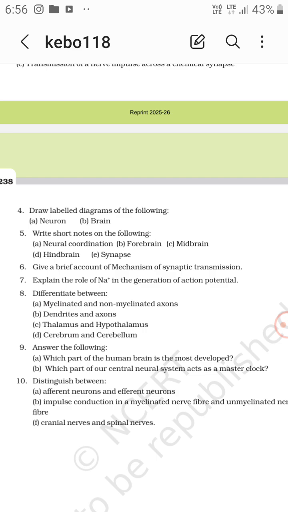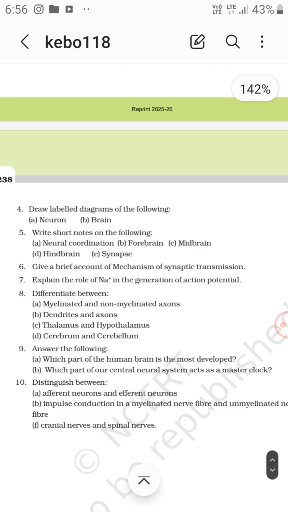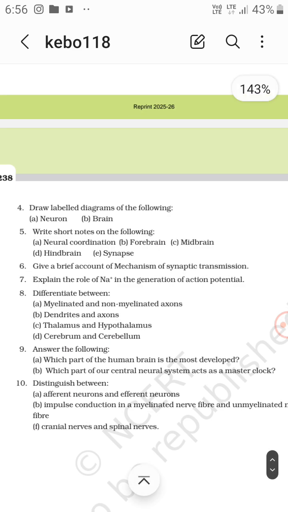Write short notes on the following: neural coordination, forebrain, midbrain, hindbrain, and synapse. Neural coordination takes place with the help of nerves or neurons. Then there are the forebrain and the midbrain, which mainly participates in the usual inputs, through the semicircular canals. Then the hindbrain has the cerebellum, the medulla oblongata, and the pons, which connects the different regions of the brain.